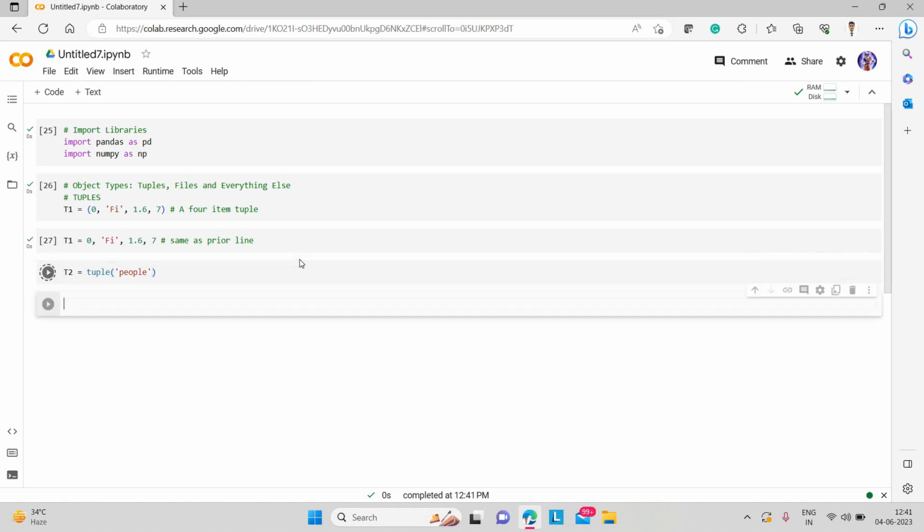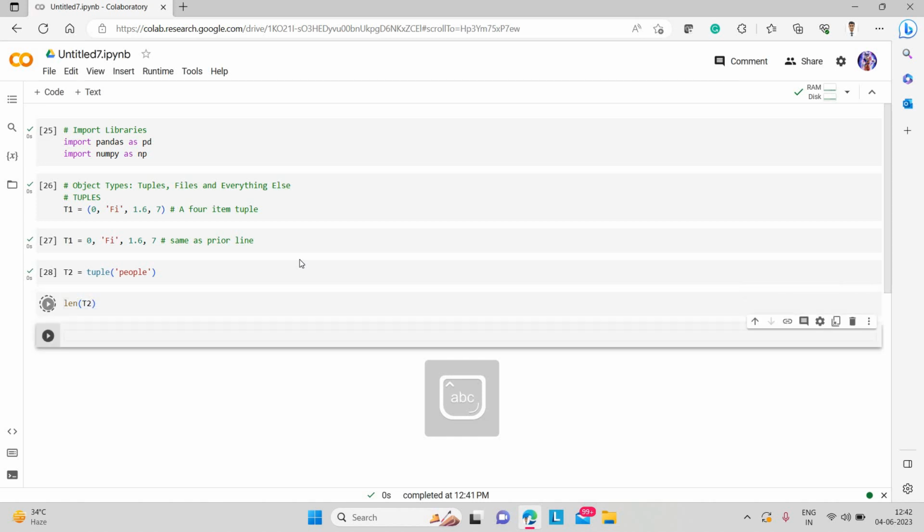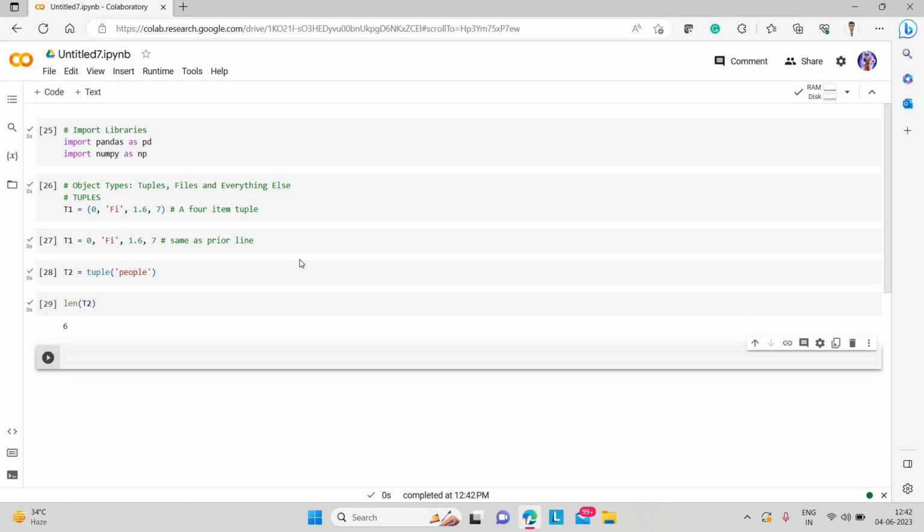By hitting alt plus enter, we have initialized two tuples, t1 and t2. Then we can also check the length of a tuple using the len function. It is not showing 1 but 6, because p, e, o, p, l, e are different values.